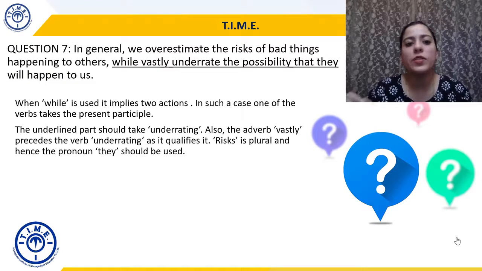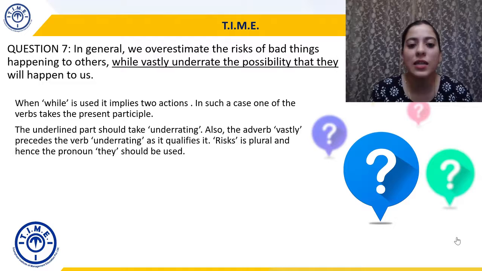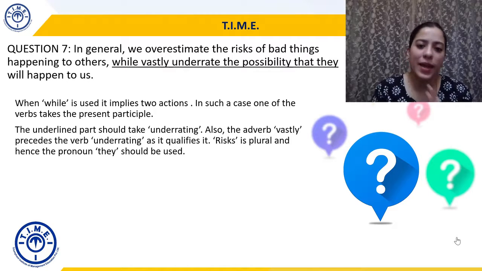तो हमारे पास जो underlined part है उसमें verb है underrate, but हम उसमें ing suffix add कर देंगे while vastly underrating. Also adverb है vastly, right? ly suffix. Adverb vastly precedes the word underrating because it qualifies it. Okay, तो vastly underrating के पहले ही आएगा.